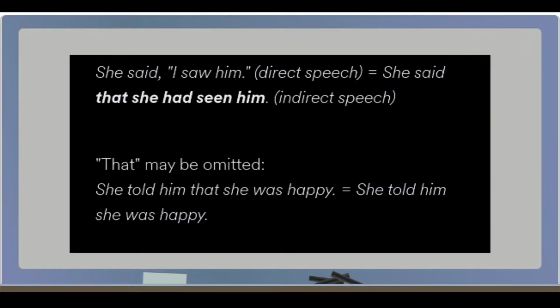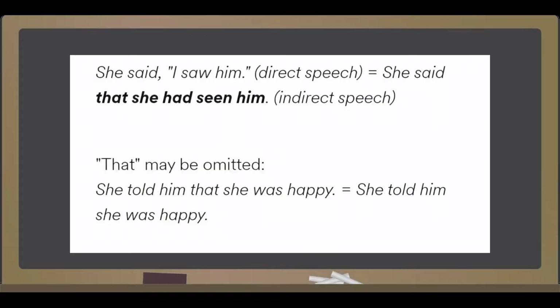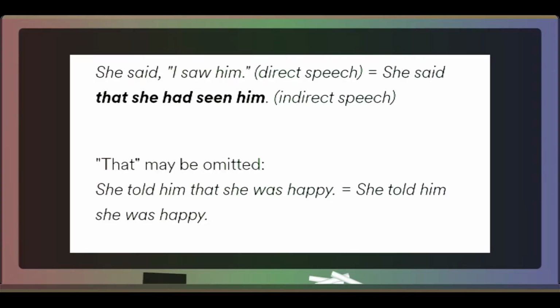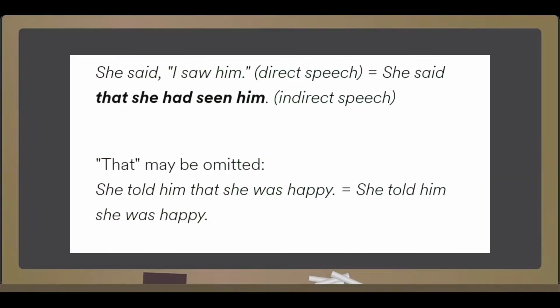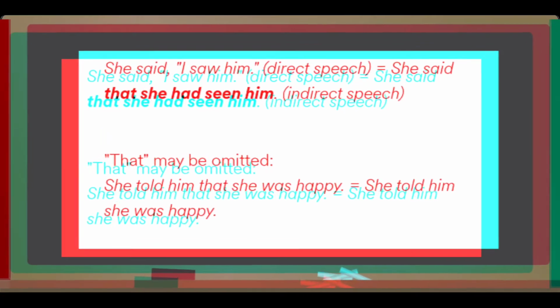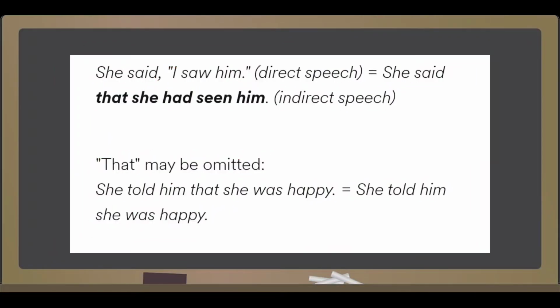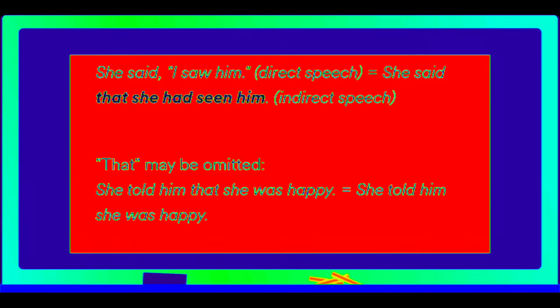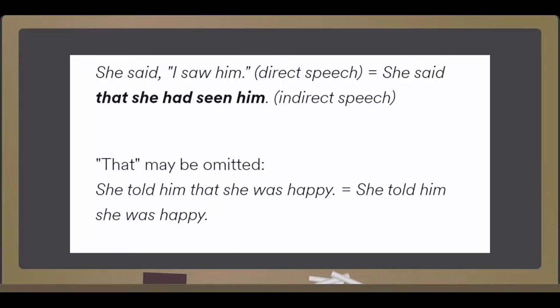Now let's see the example. She said, "I saw him." This sentence is in direct speech. In indirect or reported speech, the sentence will be written in this way. She said that she had seen him. This is indirect speech. As you can see, no comma, no inverted comma is there. That may be omitted. Omitted means removed, or without that also the sentence can be framed or written.